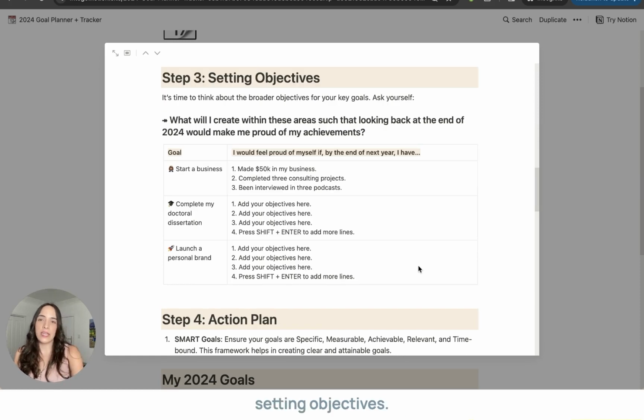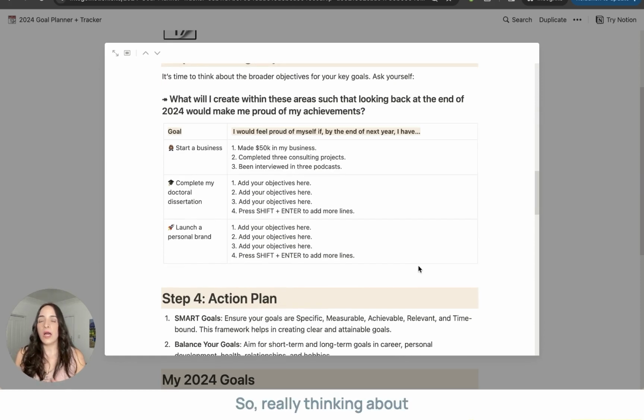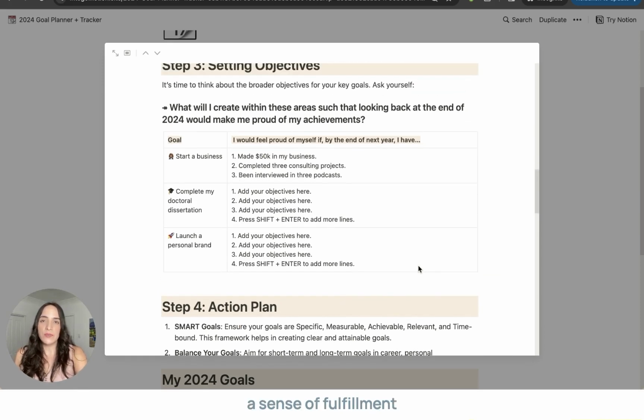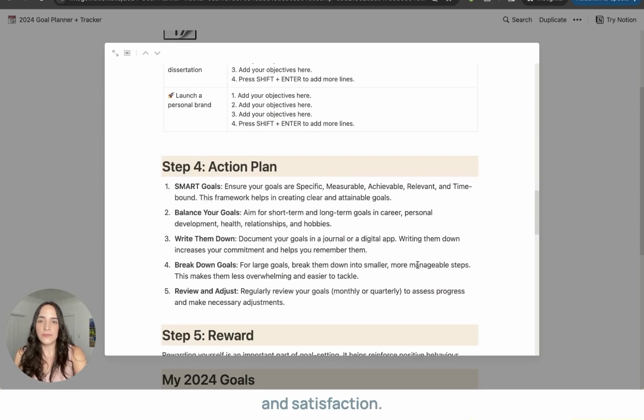Then we move into setting objectives. So really thinking about what would you like to have achieved by the end of the year that, looking back, would make you feel proud of those achievements. And really connect with what would bring you joy and a sense of fulfillment and satisfaction.